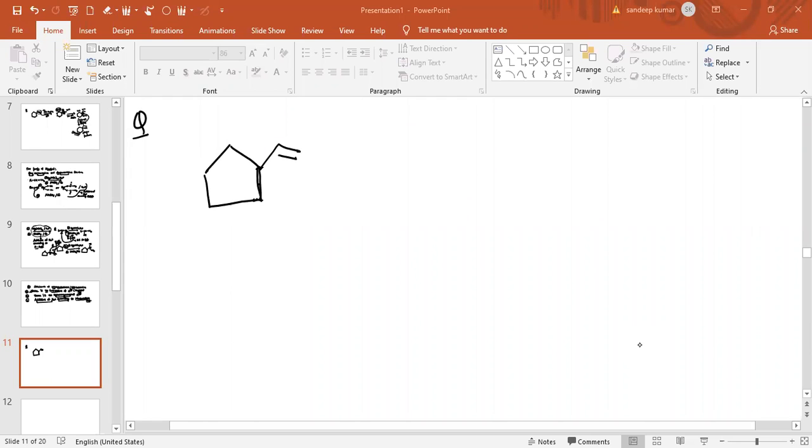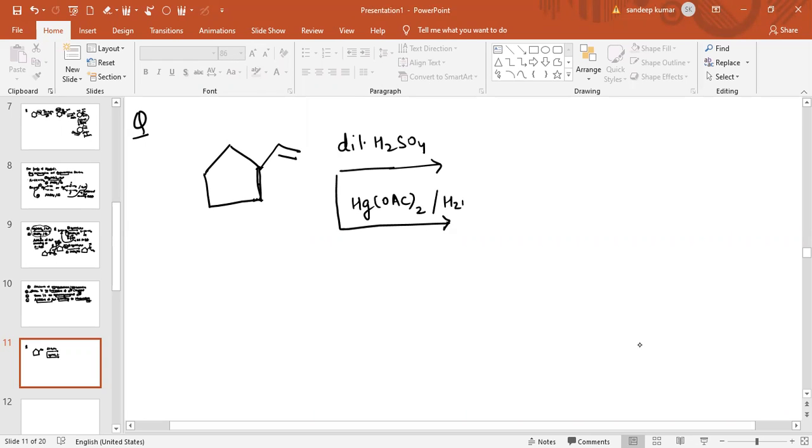Now you can simply see this is basically the question. In this case, in the first step we are adding simple dilute H2SO4. In the second step, it is the same reactant, but we are adding Hg(OAc)2 in presence of water, and also NaBH4 in presence of OH minus.